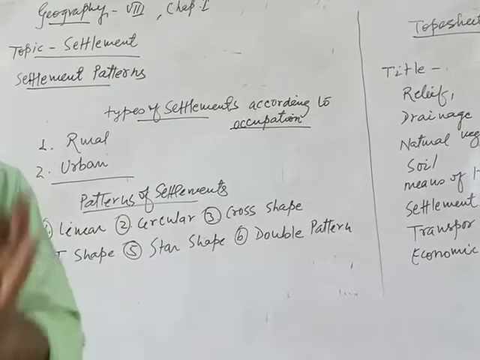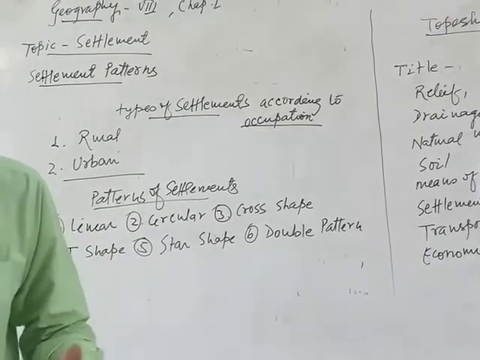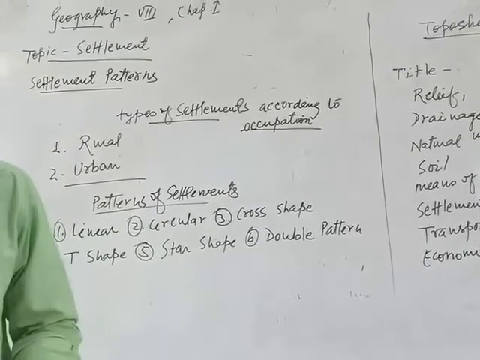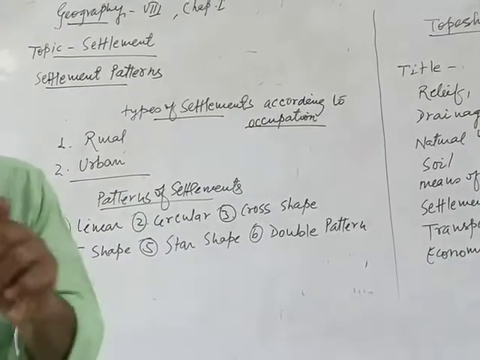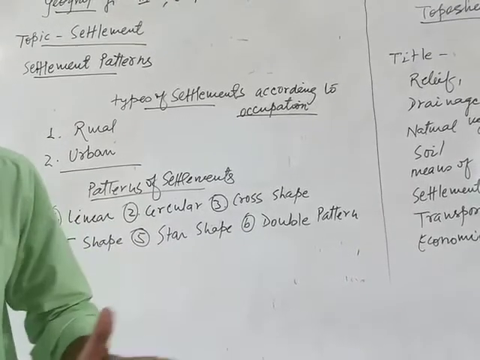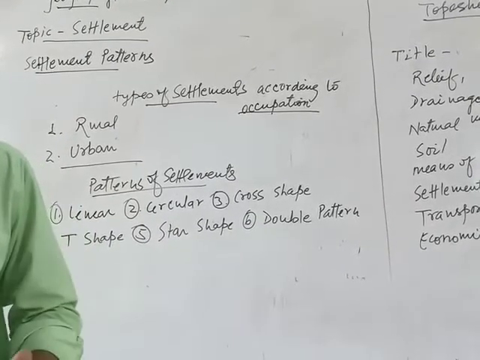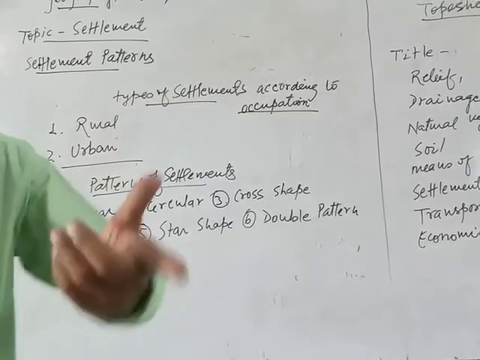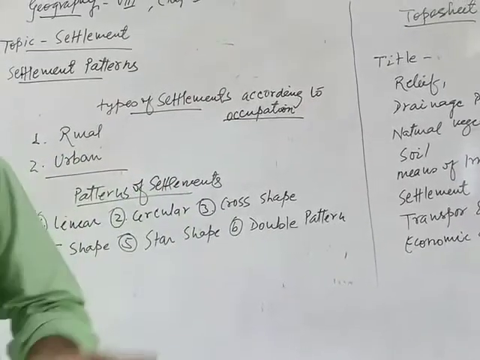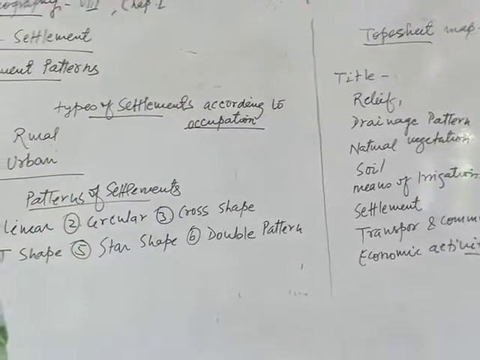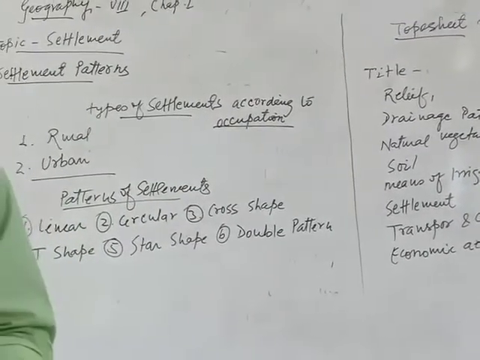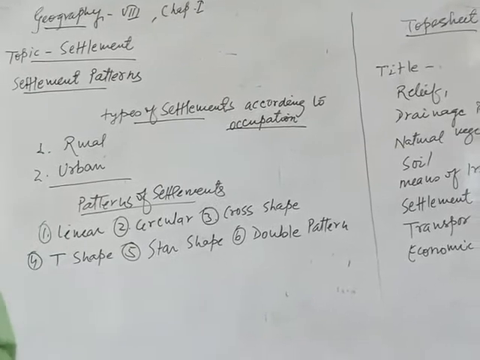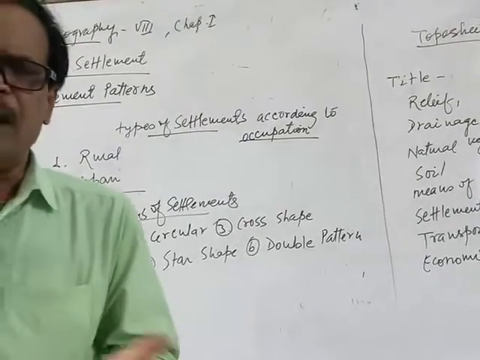Compact settlement is where houses are made closer to each other, either in urban areas or rural areas. Then second is the dispersed settlement or isolated settlement. In that, the complete village area, complete urban area, but houses are made far away from each other.